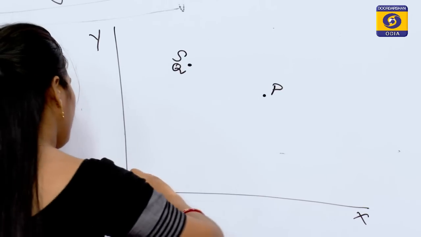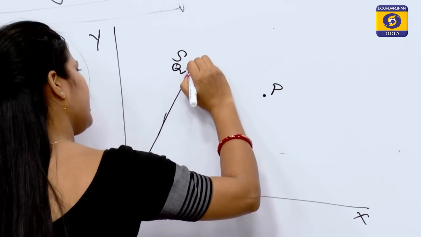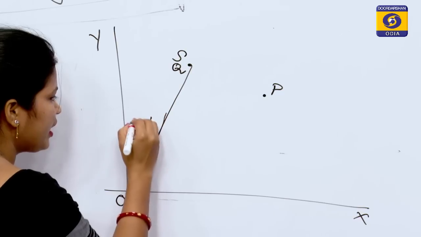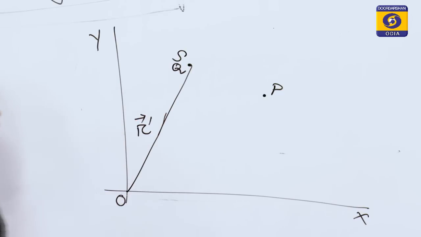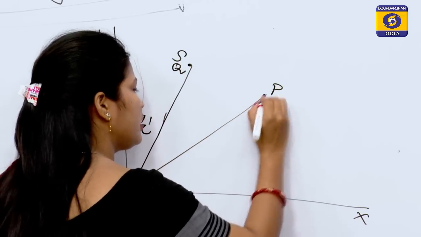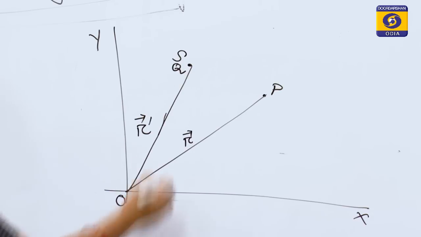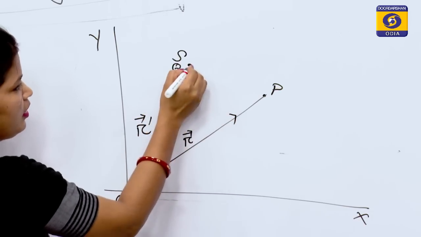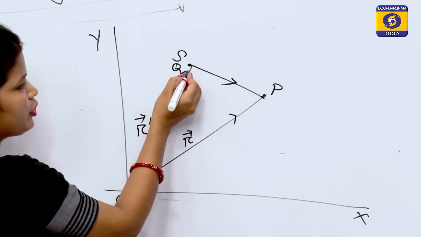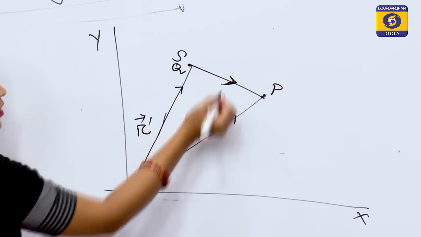The position vector of S relative to O is r dash vector, and the position vector of point P relative to O is r vector. And the direction from the source point to field point is like this.